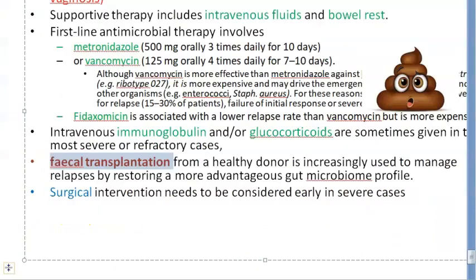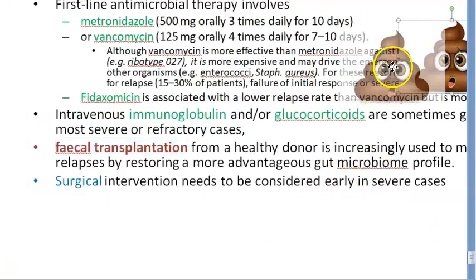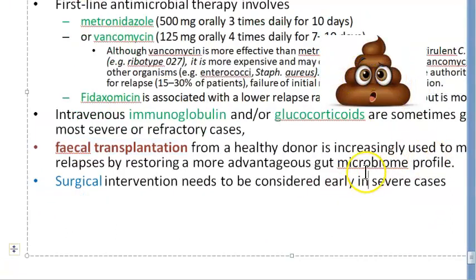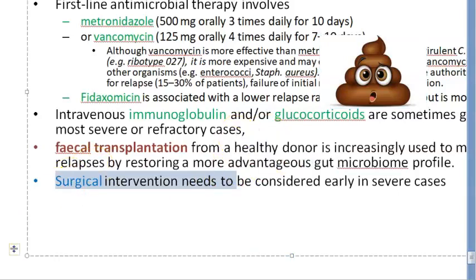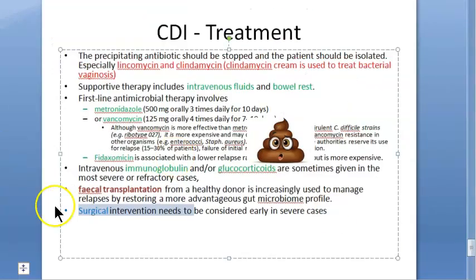Like your poop can be very useful to the doctor who's doing some research. He's transplanting your poop into this patient. So healthy donor poop they will take and put it in the gut of the patient, so that he will develop a better microbiome profile in his gut. Fecal transplantation. Like I told you, I used to think this is chocolate icon. Okay, then surgical intervention you may need in very severe cases. So this is all the treatment.